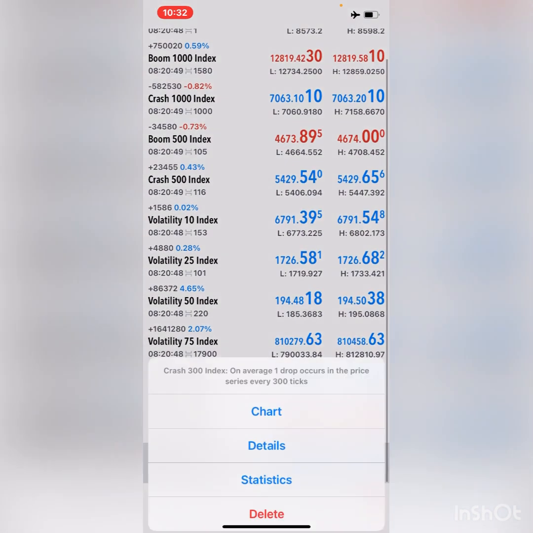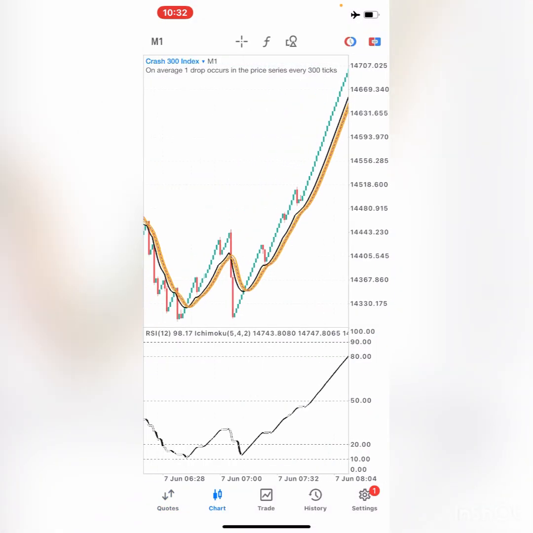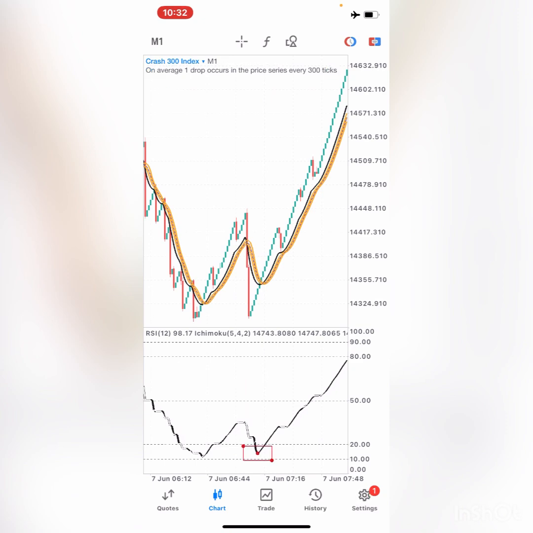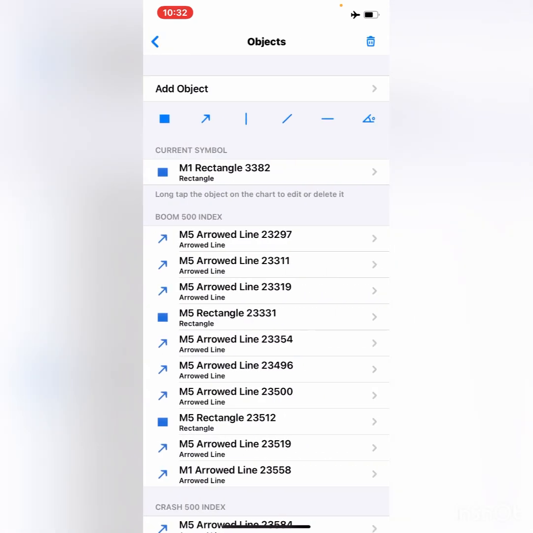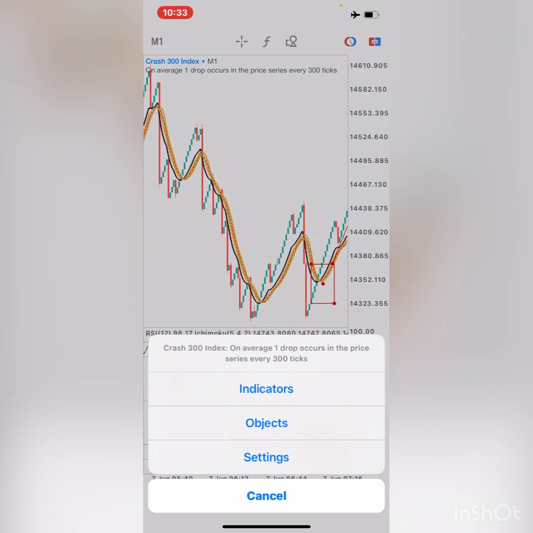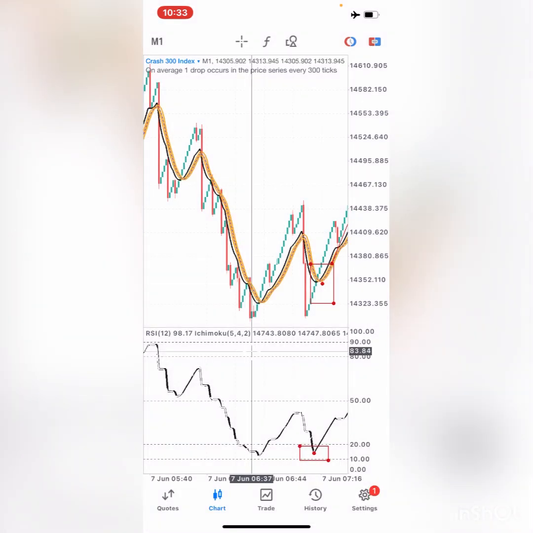You can even go to Crash 300 and look for the same conditions. They still apply, as you can see right here. We are below level 20. The black line crossed to be above the orange line, and as you can see, the market went all the way up, right? Same thing happened right here. We're below level 20, the black line crossed our orange line right here, and we went all the way up with our 5 candlesticks.